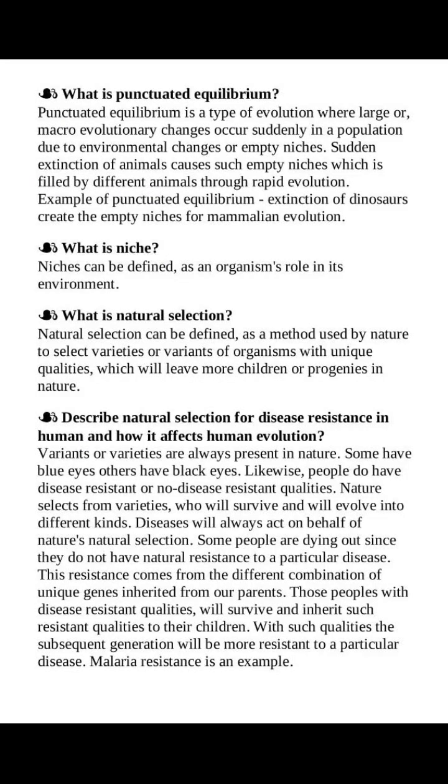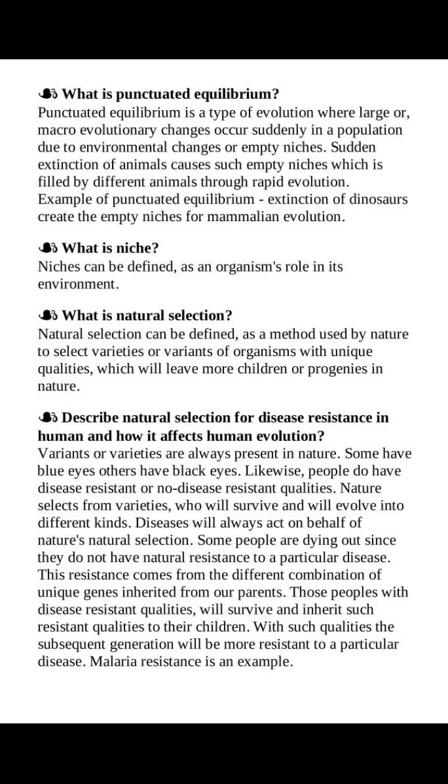What is punctuated equilibrium? Punctuated equilibrium is a type of evolution where large, or macroevolutionary changes occur suddenly in a population due to environmental changes, or empty niches. Sudden extinction of animals causes such empty niches, which are filled by different animals through rapid evolution. Example: extinction of dinosaurs created empty niches for mammalian evolution. What is a niche? Niches can be defined as an organism's role in its environment.